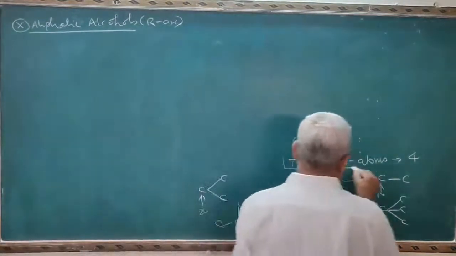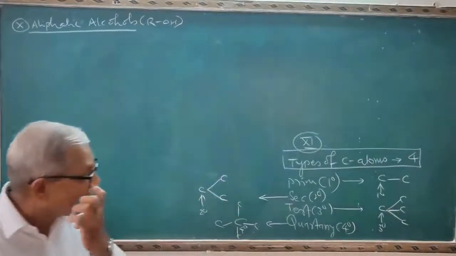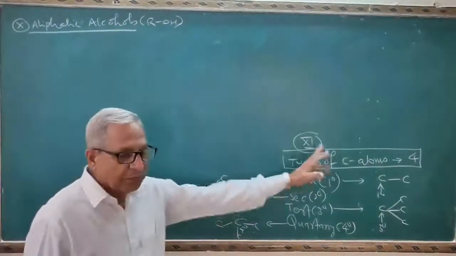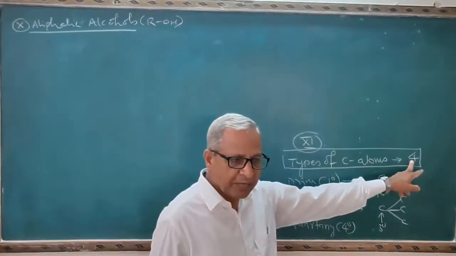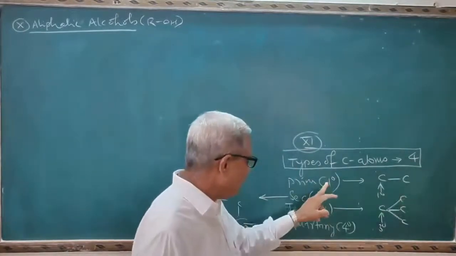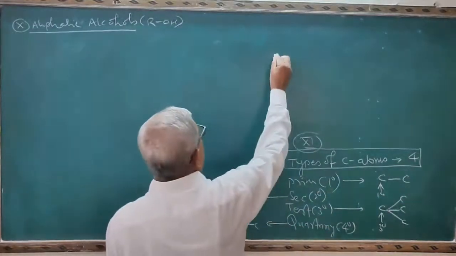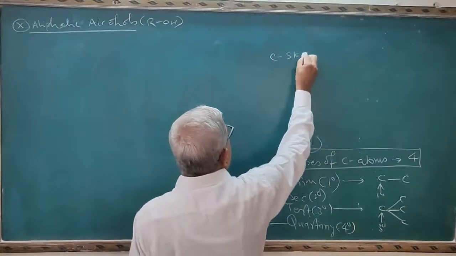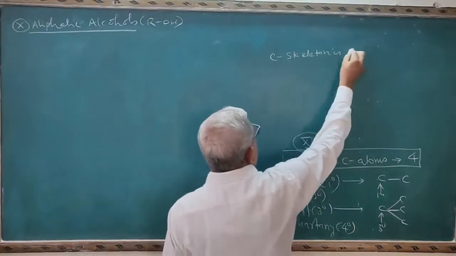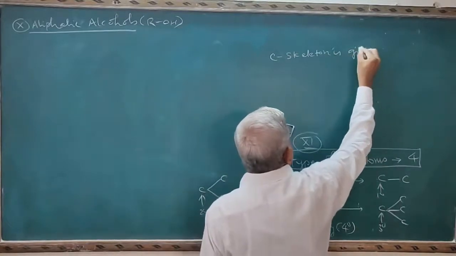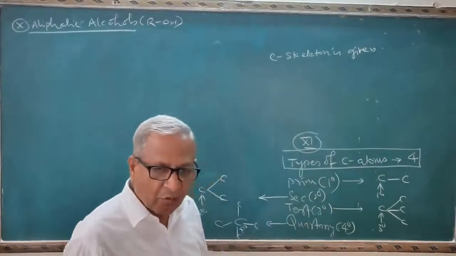So I will set a NEET or JEE question on the topic types of carbon atoms. I was explaining the types of carbon atoms: primary, secondary, tertiary and quaternary. See, the following carbon skeleton is given, and select the primary, secondary, tertiary as well as quaternary carbons.